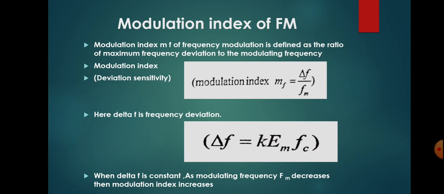If we consider delta F constant, then if the modulating frequency is increasing, the modulation index will be decreasing, because they are inversely proportional. In the case of frequency modulation, whenever FM, that is the modulating frequency, is decreasing, the modulation index will increase.